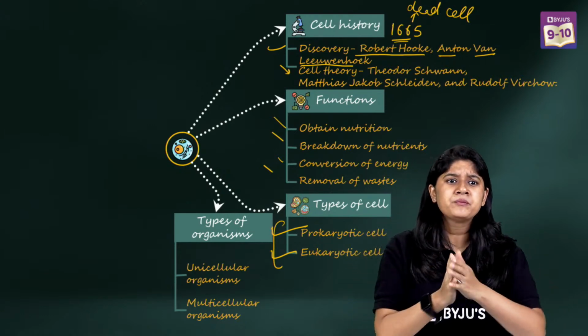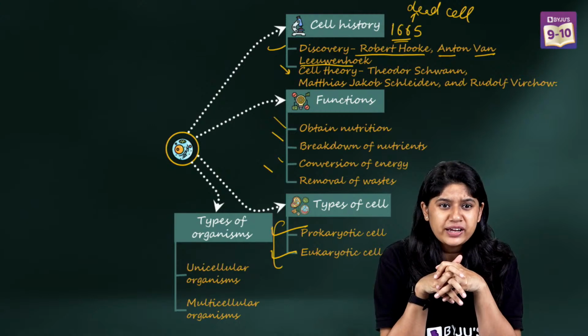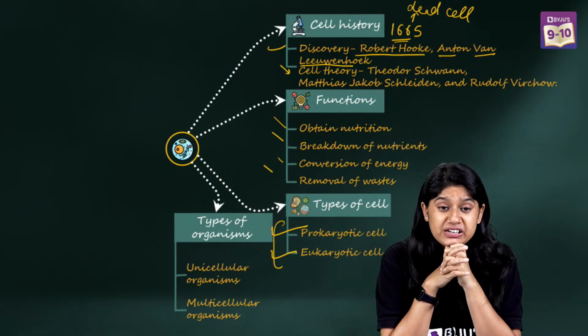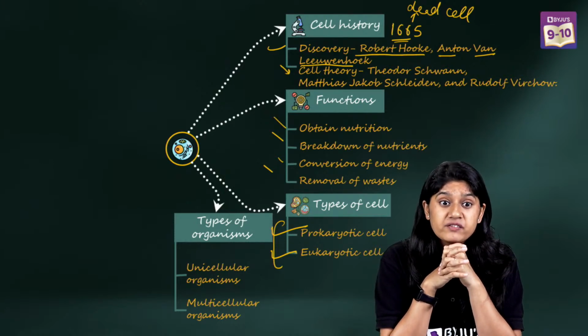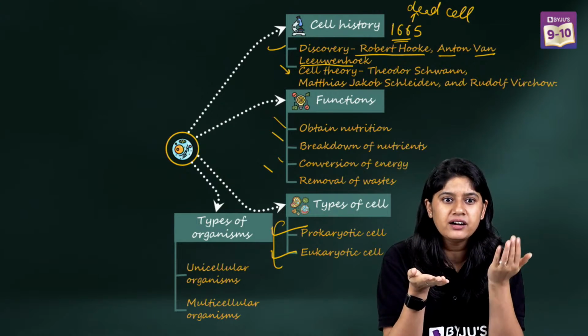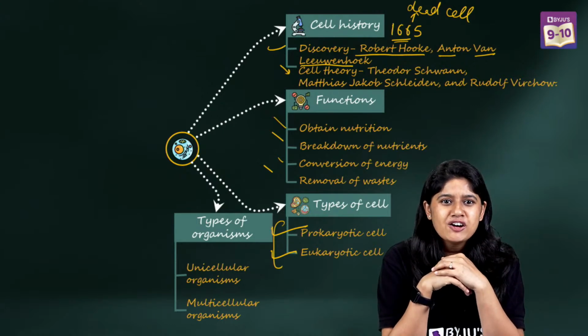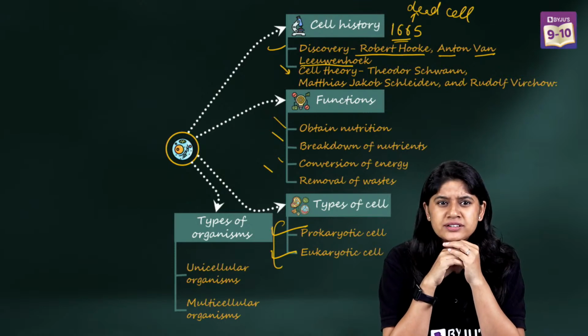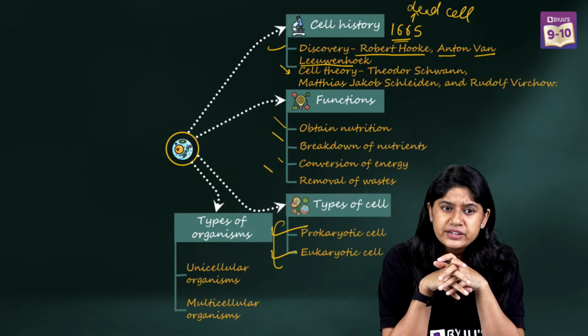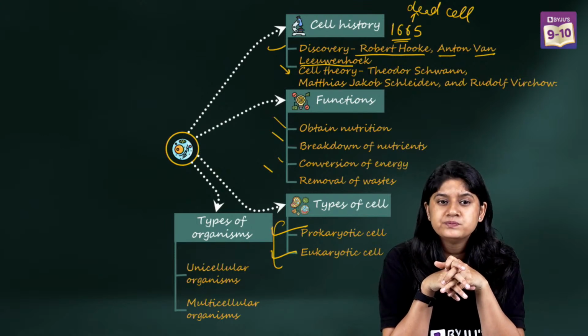Hi Anushka, good evening. Unicellular, one cell. Very good, Sonali. Very good, Shrishti. Bacteria, amoeba. Very good, Prachi. Vaishnavi, algae.